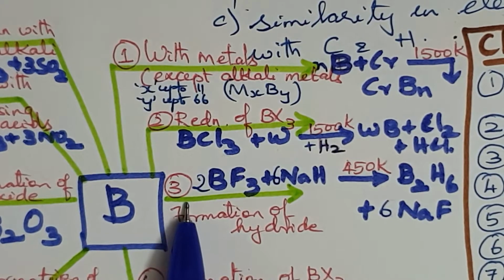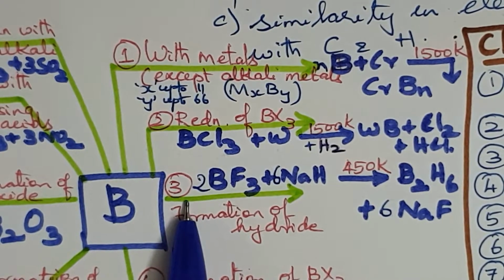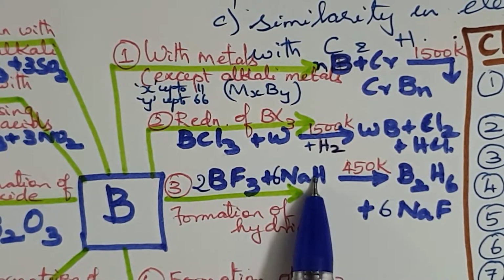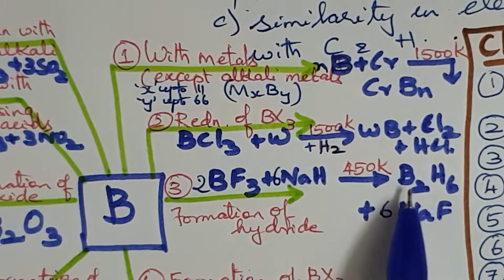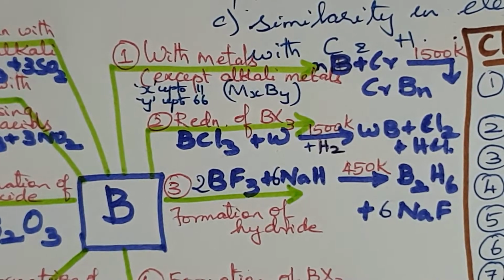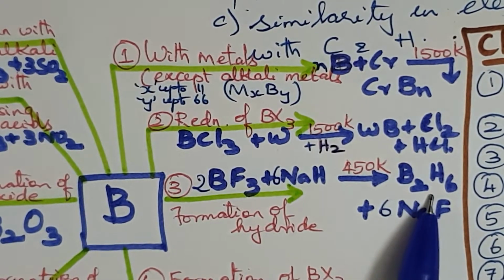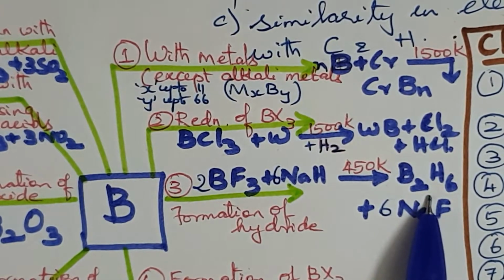Third reaction, let's see what happens when it reacts with a hydride, sodium hydride, and it forms boron hydride, B2H6. A variety of hydrides are called boranes, and the simplest borane is B2H6, diborane.